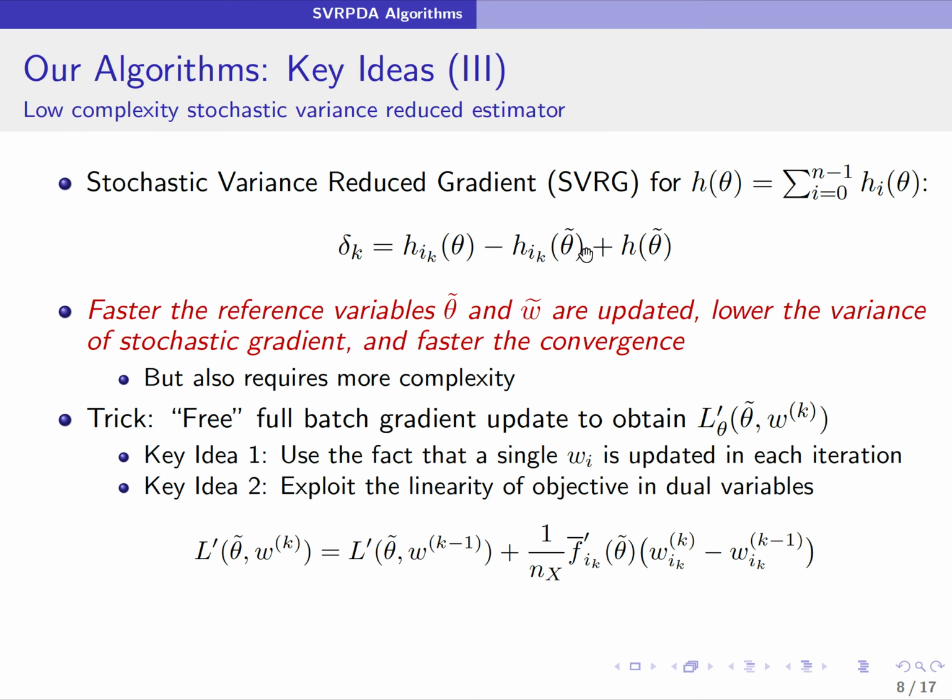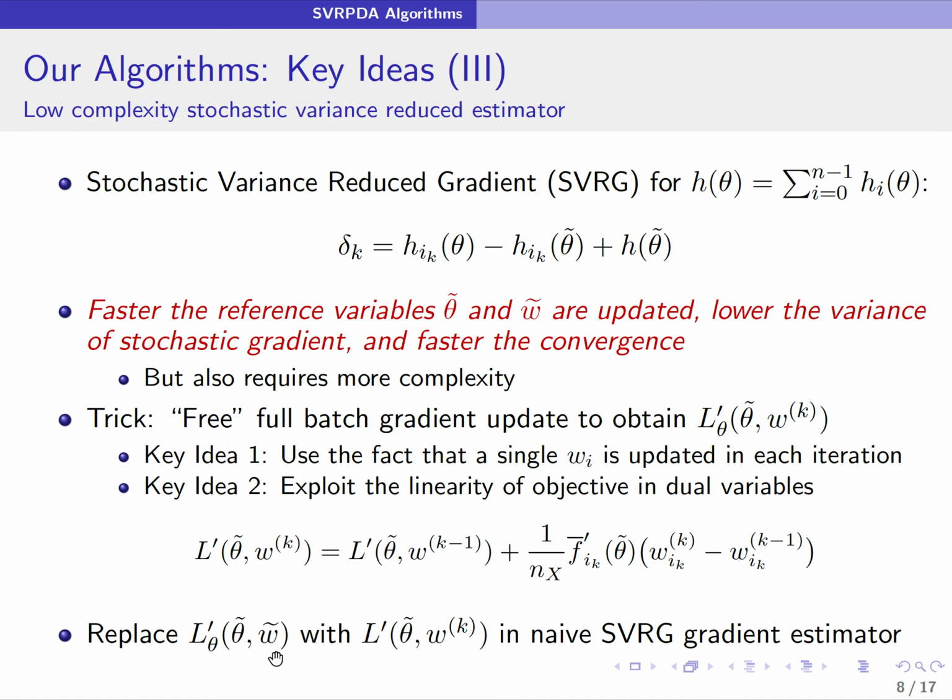What we do here is, without any additional complexity, we are able to evaluate the gradient with respect to the primal variable, evaluated at the most recent dual variable update instead of the reference variable w tilde.